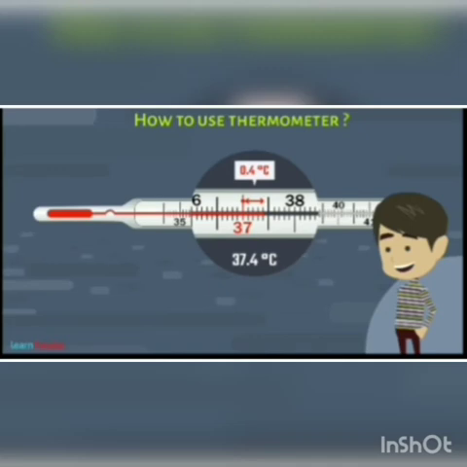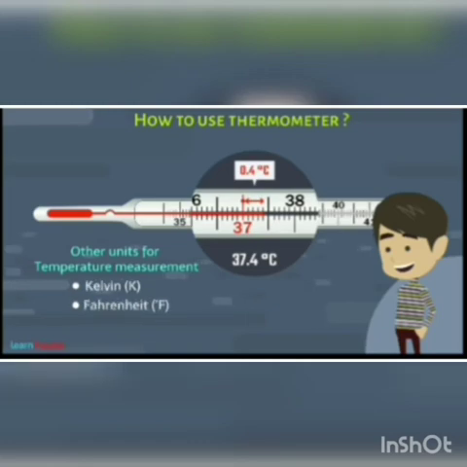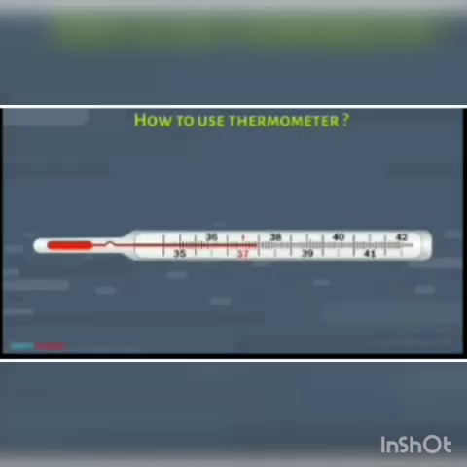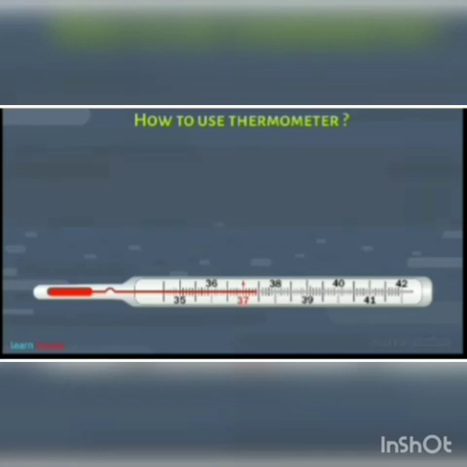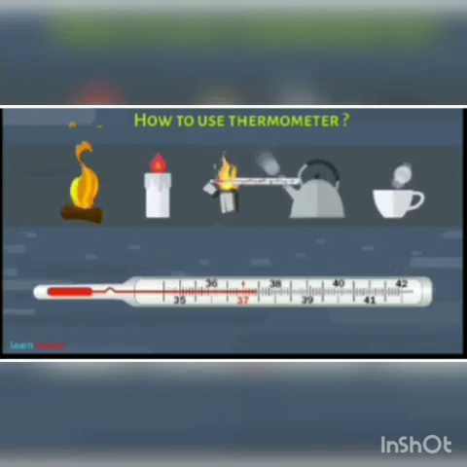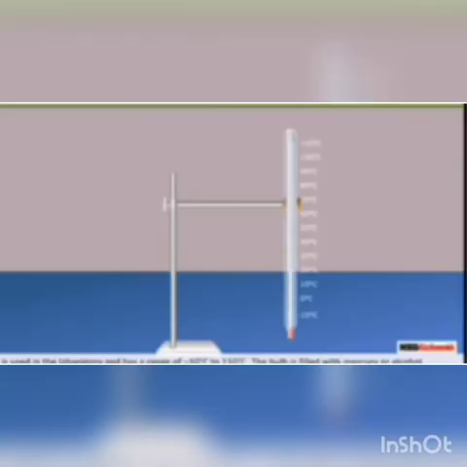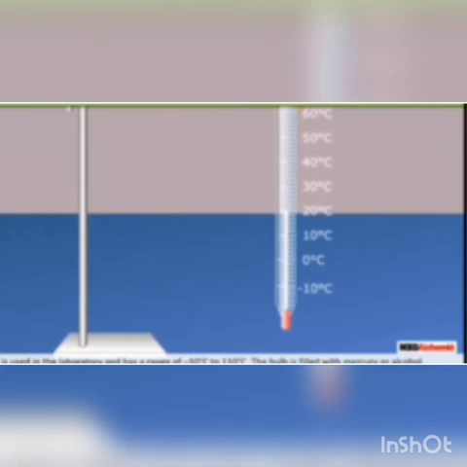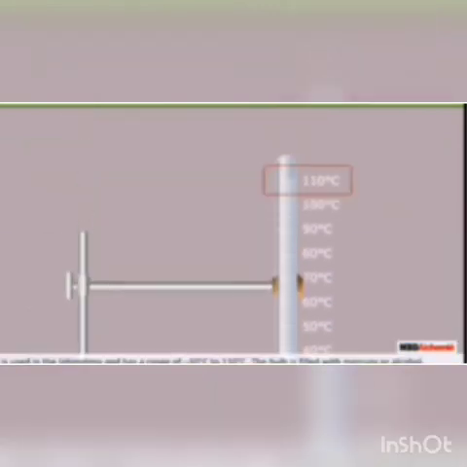Now there are certain other units which can be used for measuring temperature. These are Kelvin and Fahrenheit. Here we must notice that clinical thermometer should never be used to measure the temperature of hot substances like hot liquids, tea, coffee, etc. Laboratory thermometer can be used to measure temperature from minus 10 degrees Celsius to 110 degrees Celsius.